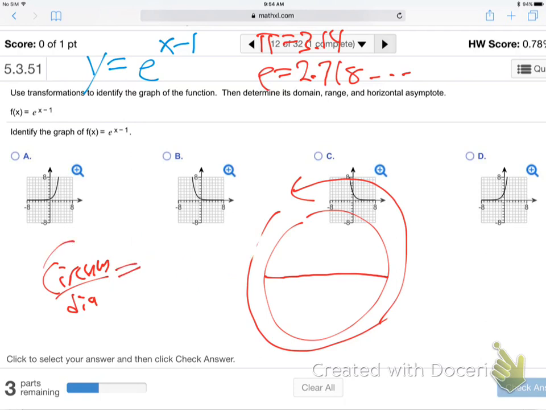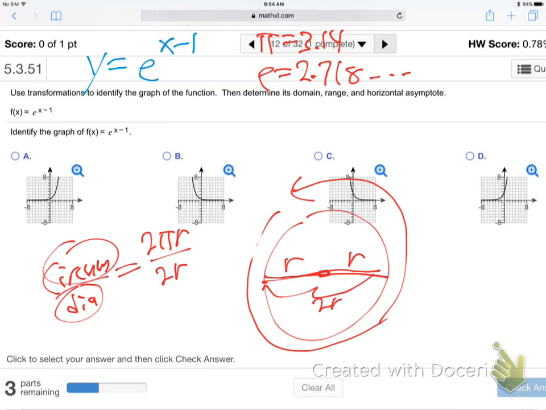Do you guys know the circumference of a circle formula? 2 pi r. That's how far around a circle. It's like pi r squared, but the 2 goes to the front. Area is pi r squared. Around is 2 pi r. Radius is halfway across, right? So what's diameter? What's all the way across? Two radiuses, right, because it's r each way. So diameter, all the way across, is 2r. So you see what happens when you divide those? What do you get? Pi.